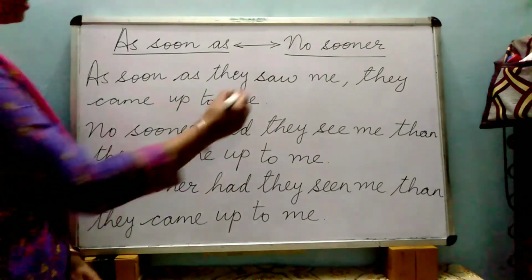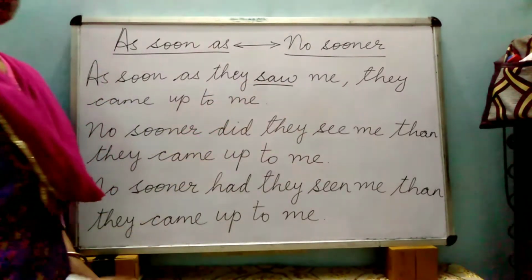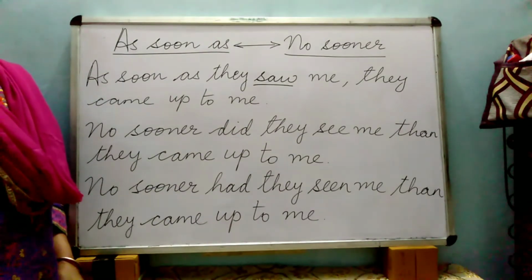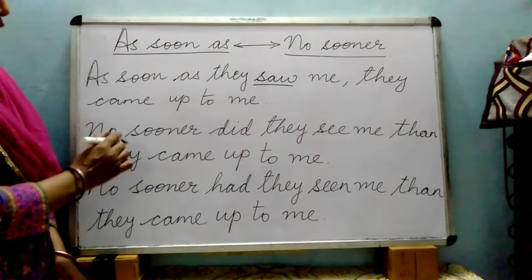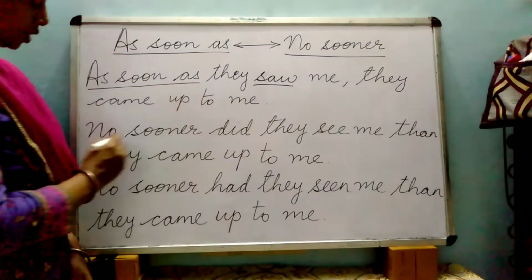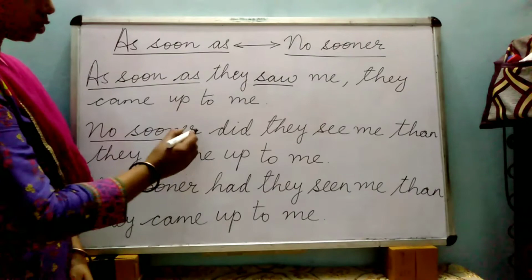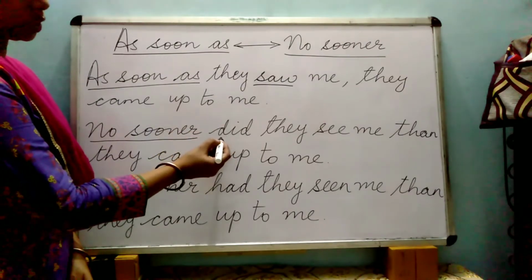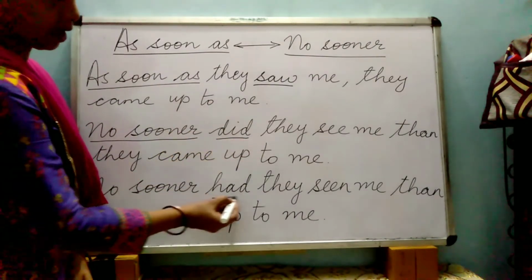Now here the sentence is, as soon as they saw me, they came up to me. Now here the word saw tells you that your sentence is in the past tense. So you have to change it into no sooner. So instead of as soon as, now you are using no sooner. And with no sooner, you will be using the words did or had.